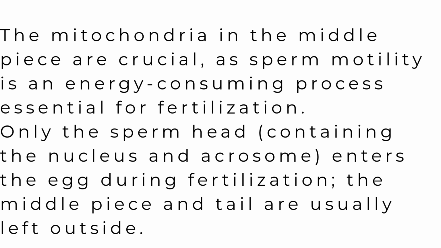Now, as you can observe in the figure, the three main parts of the sperm are there. The head contains the acrosome, nucleus, and proximal centriole. The middle piece contains the neck, and the tail is used as the motile part. It helps in the movement of the sperm throughout the vaginal cavity.